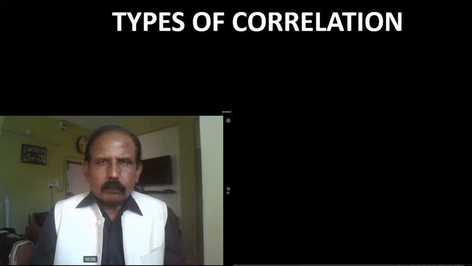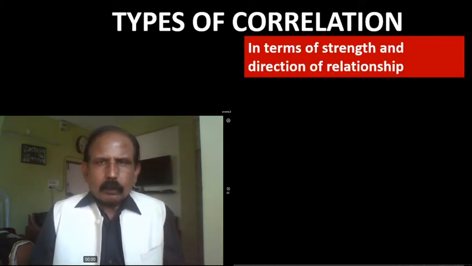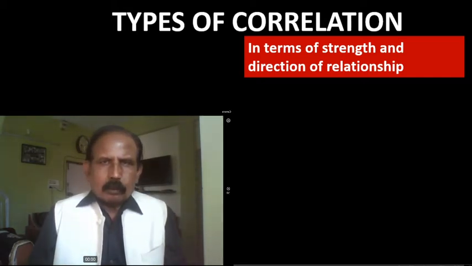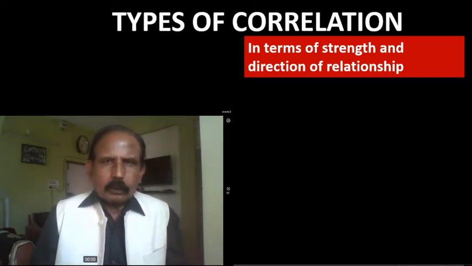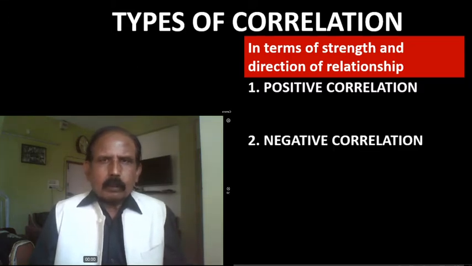Now, types of correlation in terms of the strength and direction of relationship. There are two main types of correlation, positive and negative correlations.